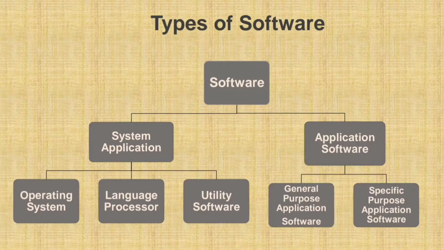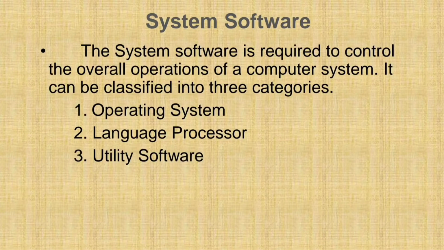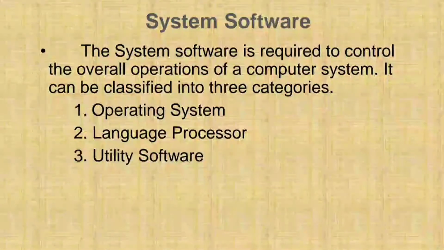In this session, we'll discuss system software. So let's start. System software. The system software is required to control the overall operations of a computer system. It can be classified into three categories, which are operating system, language processor, and utility software.